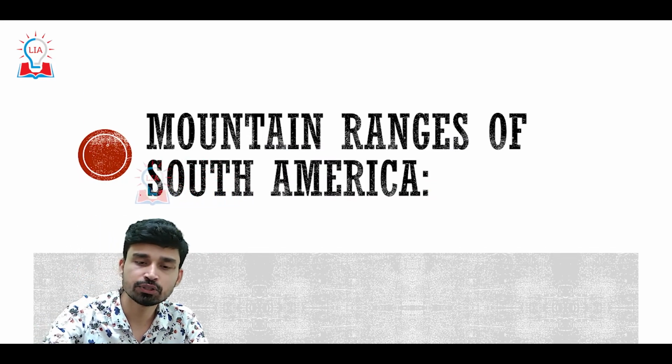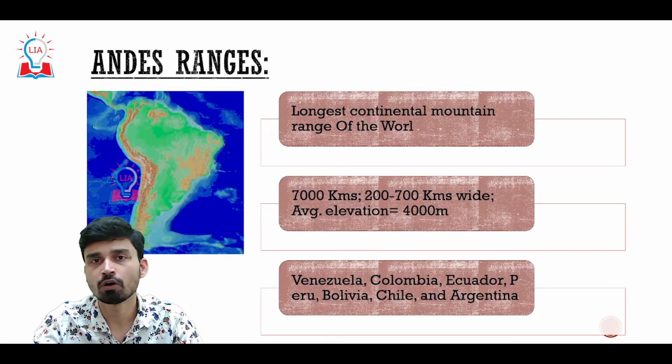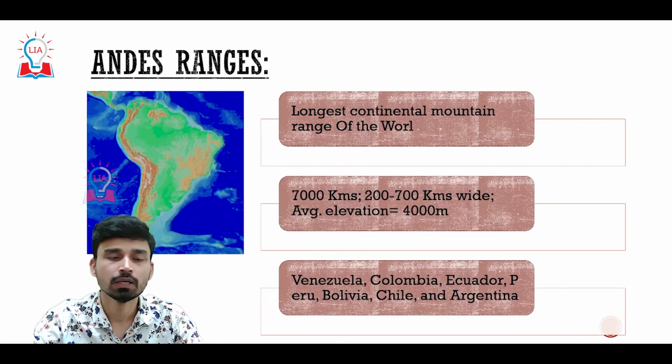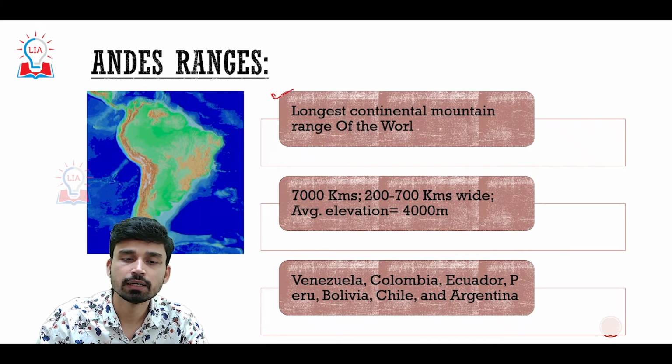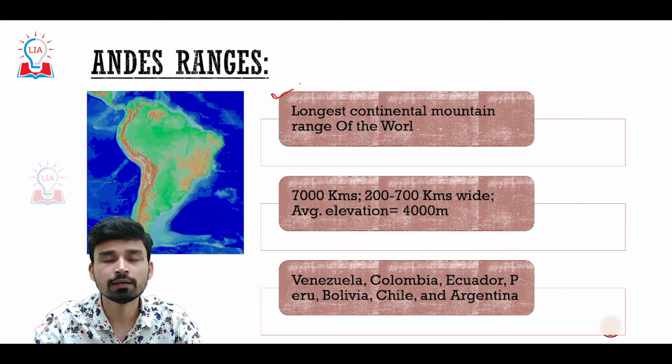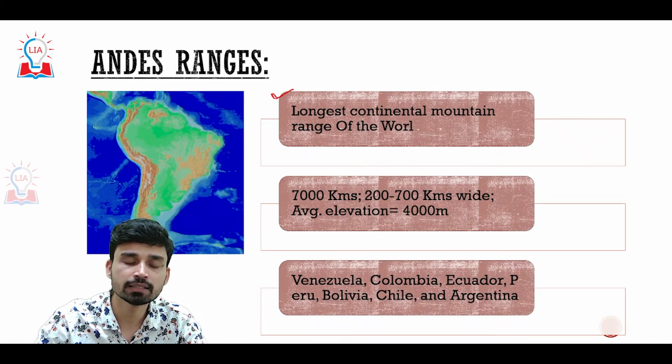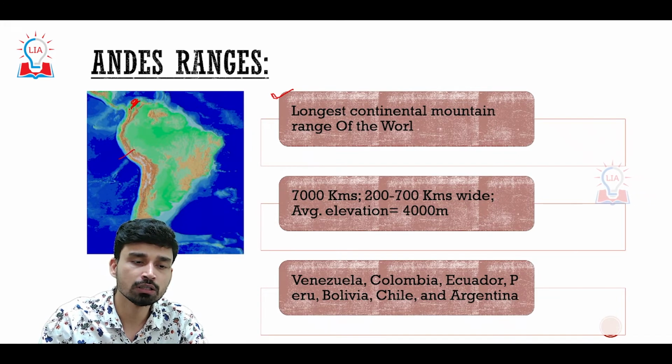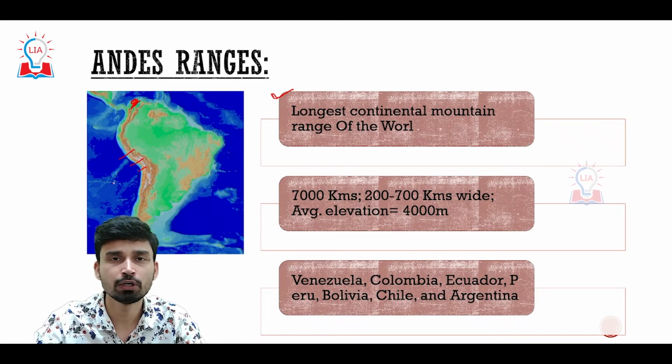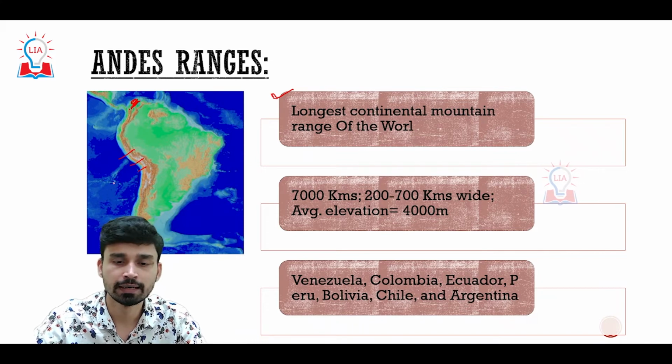Next, let us try to understand the important mountain ranges of South America. The first and the longest continental mountain range of the world is actually located in South America. If we look at this diagram, right from the northern tip of South America to the southern tip, along the western coast we have a continuous mountain range that is also sometimes referred to as Cordilleras.